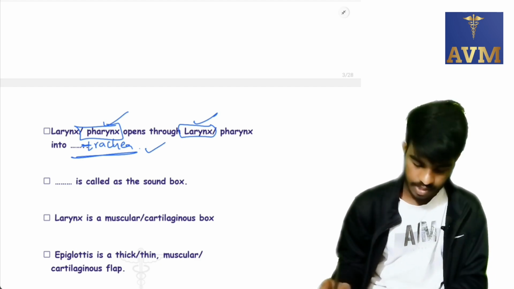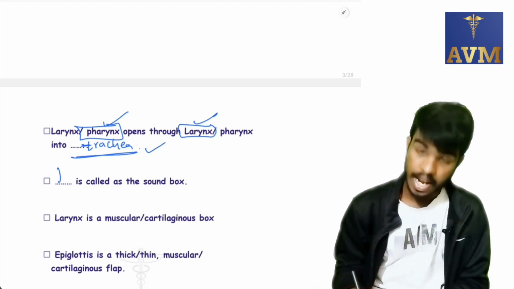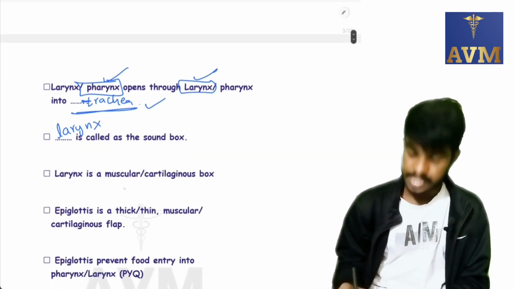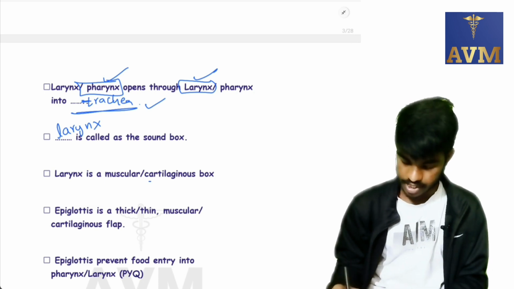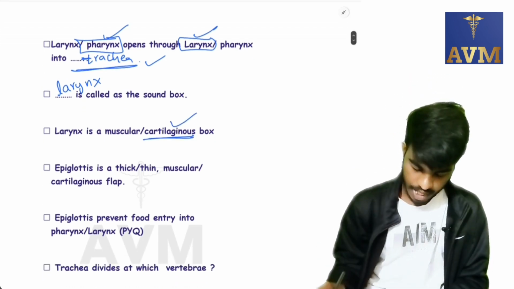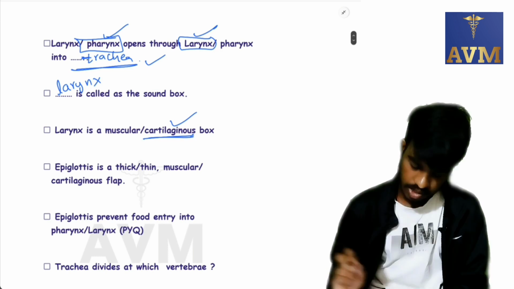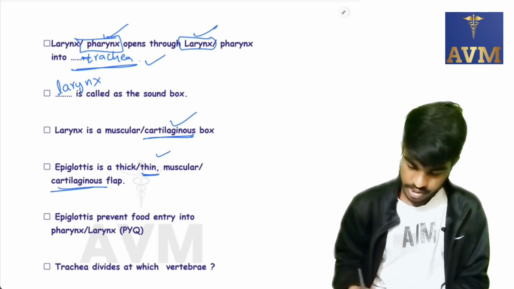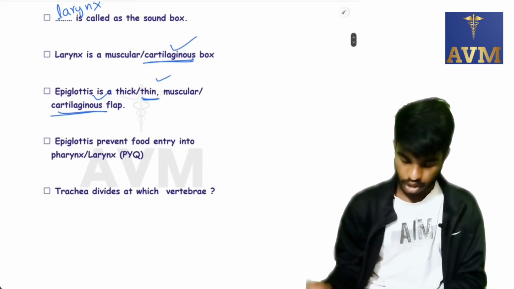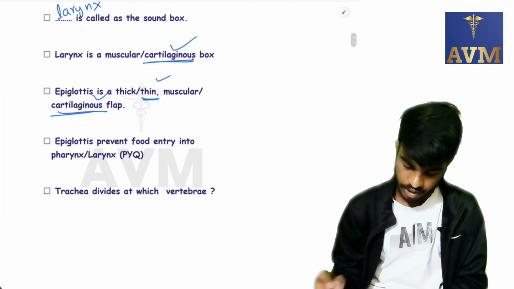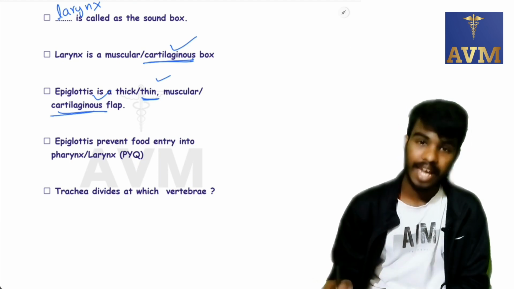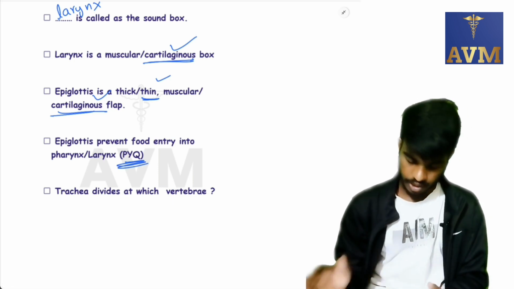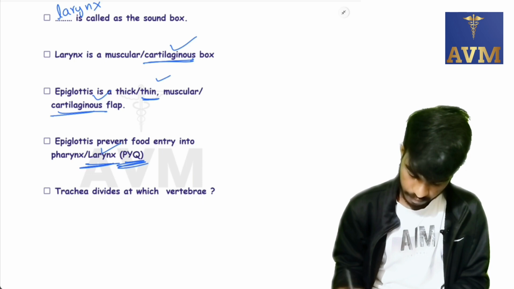Which is called the sound box? Larynx is the sound box. It is a cartilaginous box. Epiglottis is a thin cartilaginous flap. Does the epiglottis prevent food entry into the pharynx or larynx? It is a PYQ. Epiglottis prevents food entry into the larynx.